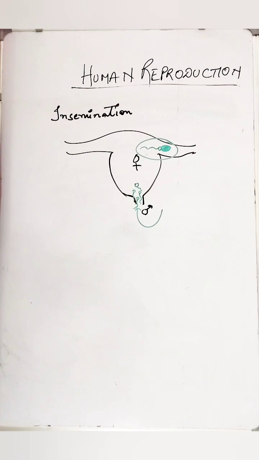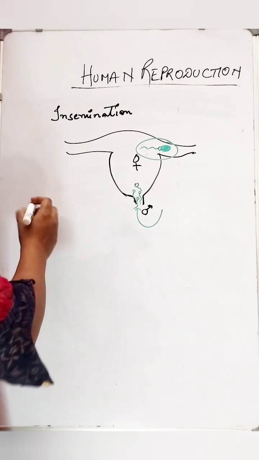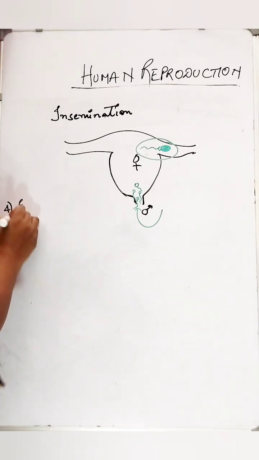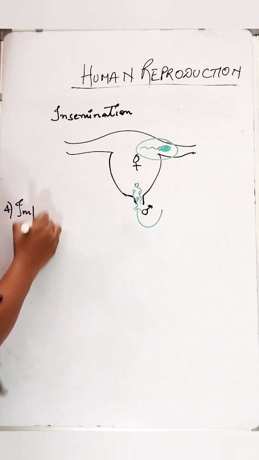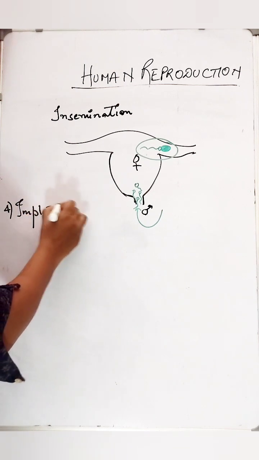Next one is step number 4, which is called as implantation. What is implantation?